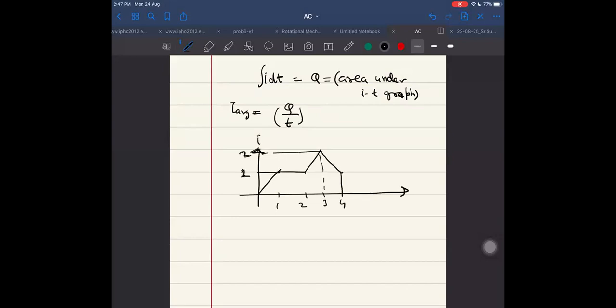What is the average current in 4 seconds? Can you find it?